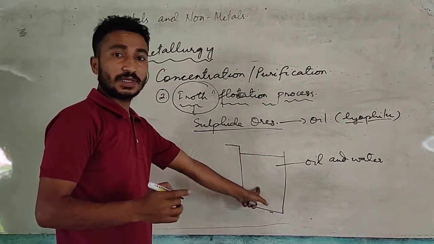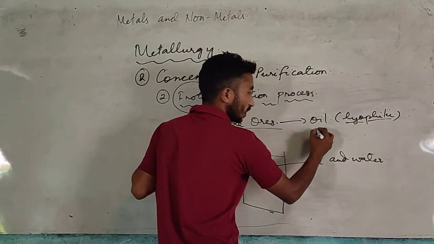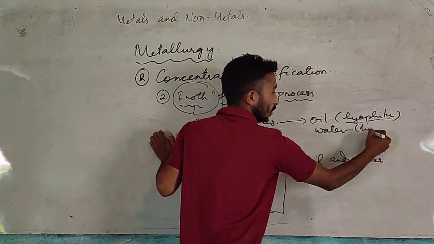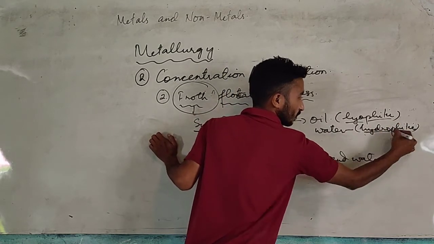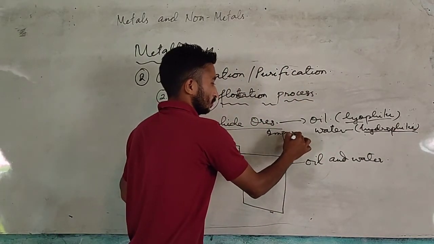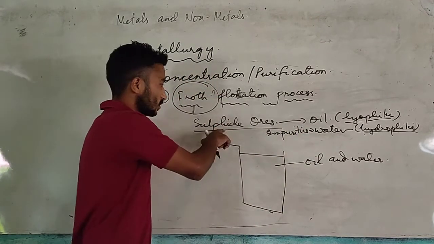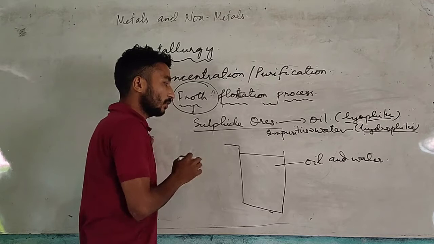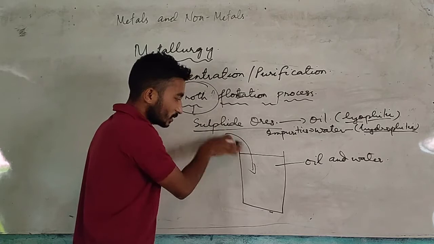Now the impurities that are present in this ore are water loving. That means they can mix with water very easily. So we call them hydrophilic. Hydro means water, philic means loving. So impurities can mix with water, so they are hydrophilic, and sulfide ore can mix with oil, so they are lyophilic. So first of all, we will put the crushed ore inside this container